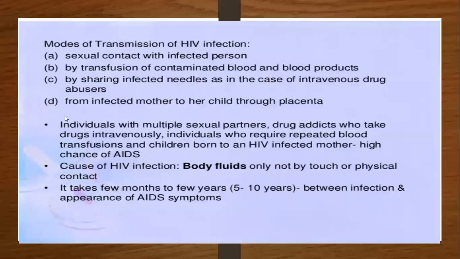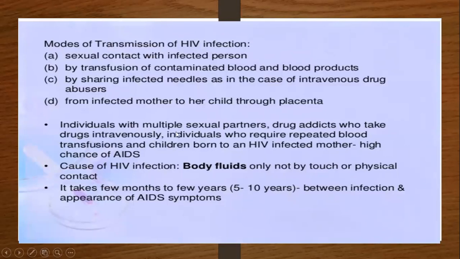Okay. Here the transmission takes place, first, by sexual contact with the infected person. Second is transmission of contaminated blood or blood products. Blood products are RBC, WBC, platelets, and even plasma, which are nowadays used for treatment. If these are contaminated, the infection is transferred from the contaminated blood to the healthy person. Third is sharing an infected needle, and fourth is from mother to child through the placenta. So these are the modes of transmission.